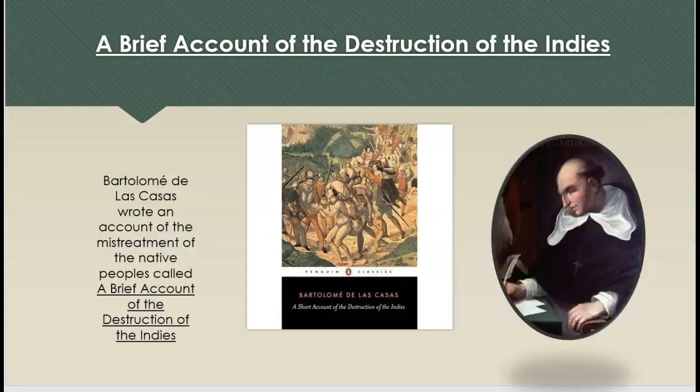A Brief Account of the Destruction of the Indies. Bartolomé de las Casas wrote an account of the mistreatment of the native peoples called A Brief Account of the Destruction of the Indies.